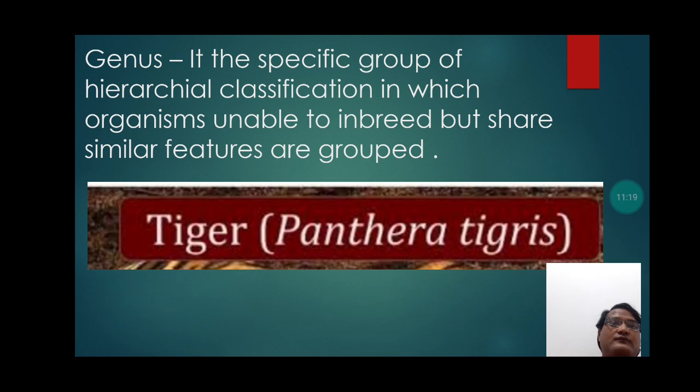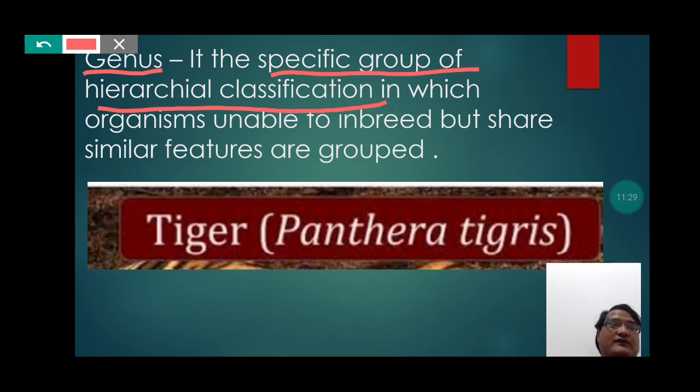So students, genus actually is the specific group of hierarchical classification. It's a specific category in which organisms which are unable to inbreed, that is, which are unable to reproduce but which share similar features are grouped.